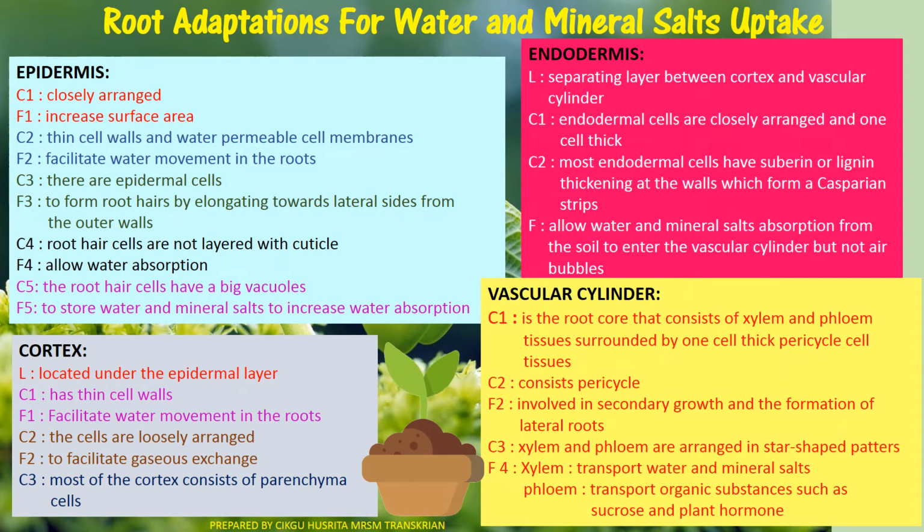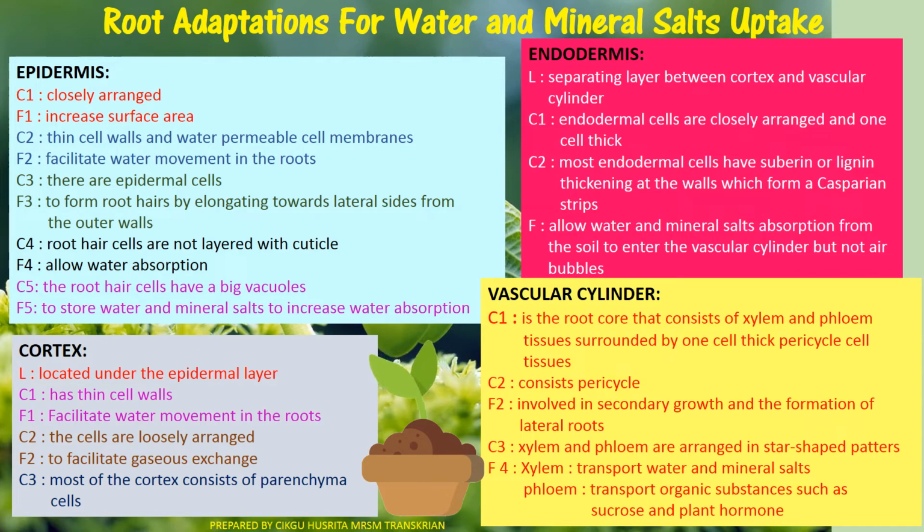This is the function of the internal structure of the root with the characteristics. Okay, the first one is the epidermis. The epidermis is closely arranged to increase the surface area. It also has a thin cell wall and a water-permeable cell membrane to facilitate water movement in the root.